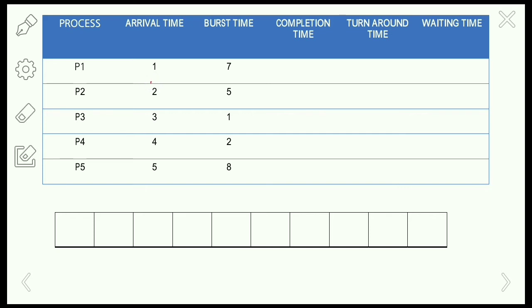We start the Gantt chart at 0. At arrival time 0, no process has entered the ready queue, so 0 to 1 is idle time. At arrival time 1, process P1 enters the ready queue, so P1 will be taken here.